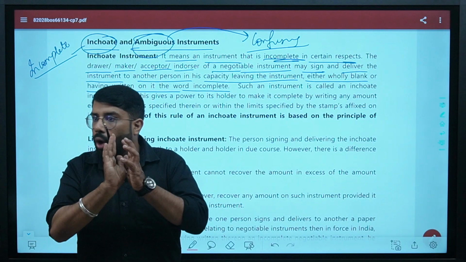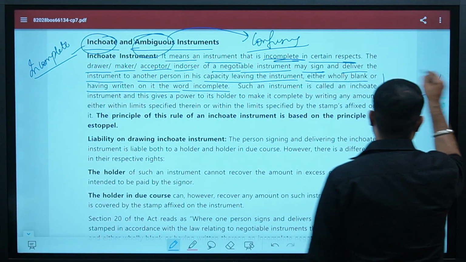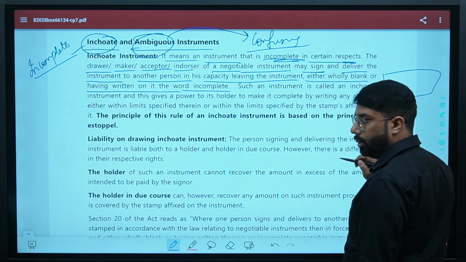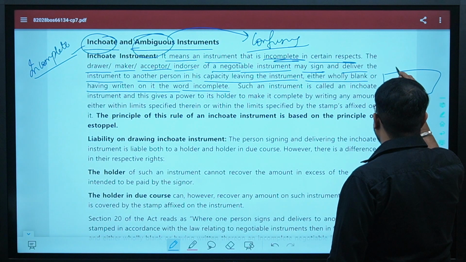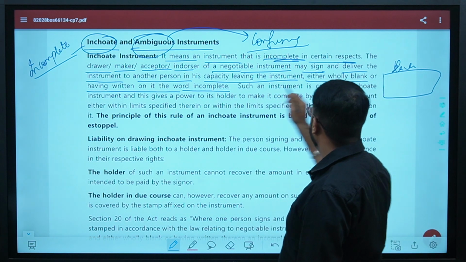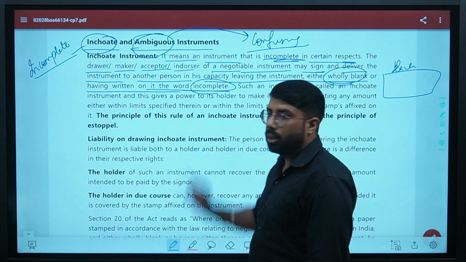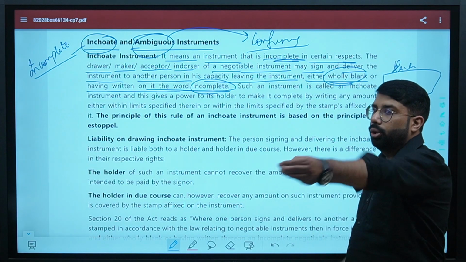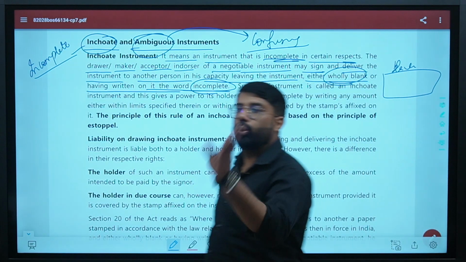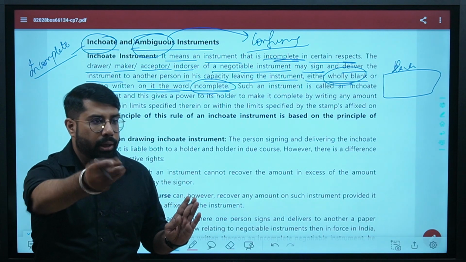Are you clear? You are not filling out the instrument. For example, a check, if it is blank, it is written either wholly blank or having written on it the word incomplete. I give a blank check to you without filling any details. It will be an inchoate instrument. It will be an incomplete instrument.